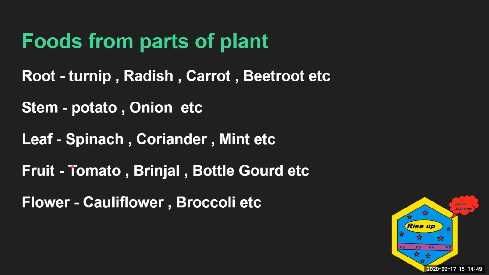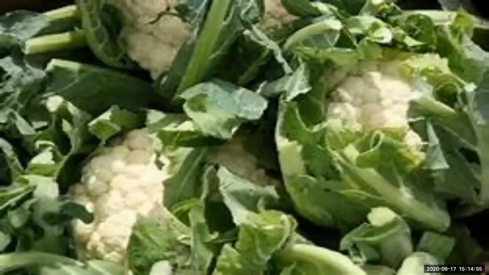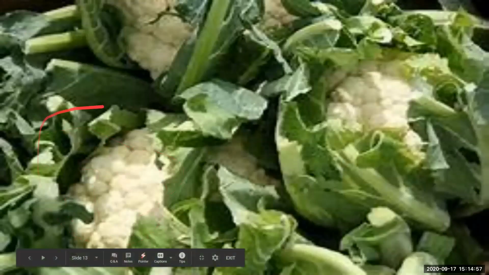From the flower we eat the flower of that plant, cauliflower, or it can be broccoli, etc. So this is the flower. We eat this flower, and that's why we get it from the flower.